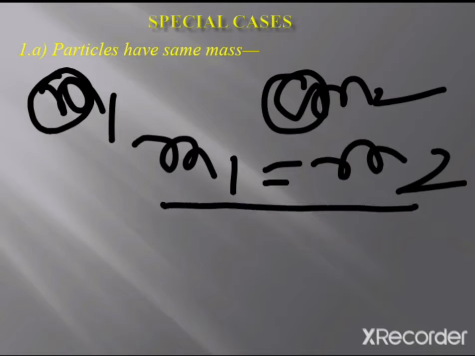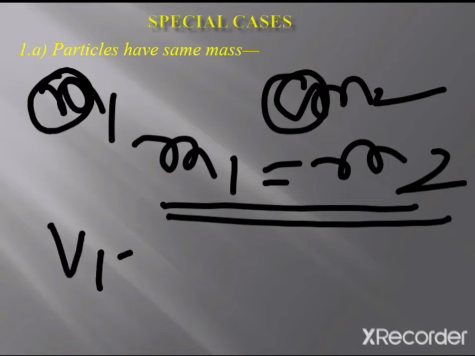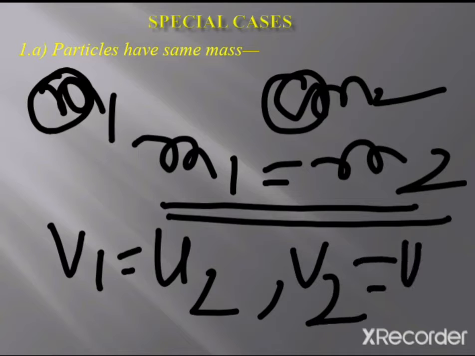If we put m1 equal to m2 in the equation which we already derived in our previous video for the final velocities of the colliding particles after collision, then we will get the final velocity v1 equal to u2 and v2 equal to u1.